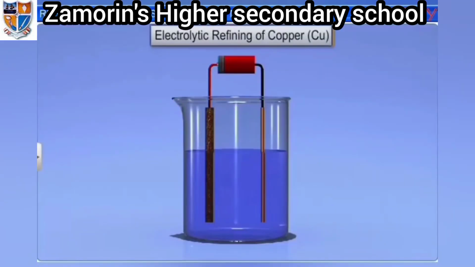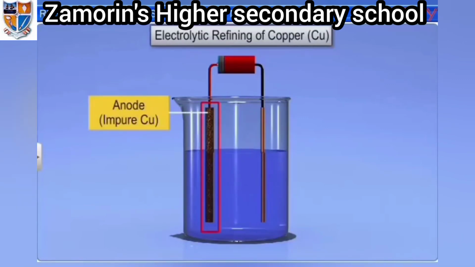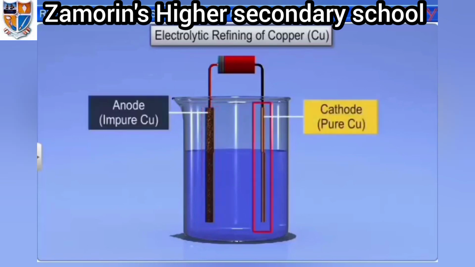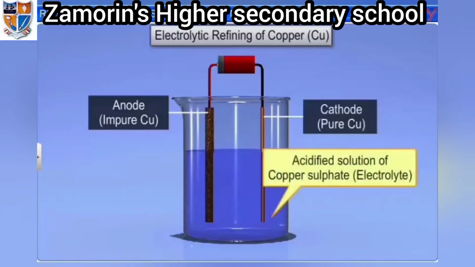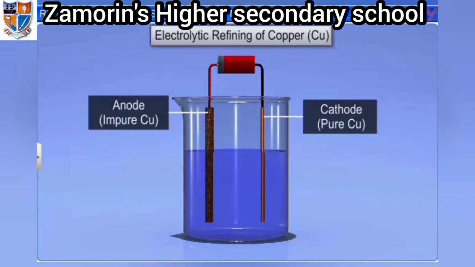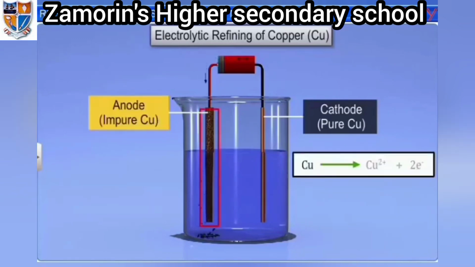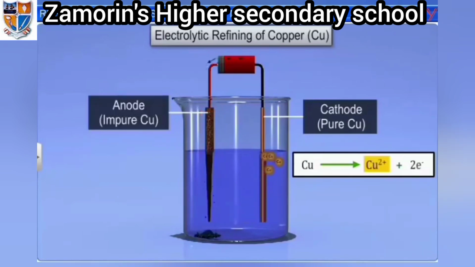Metals like gold, silver and copper are purified by the electrolytic method. In this method, the impure metal acts as the anode, whereas the pure metal acts as the cathode. The two electrodes are dipped in an electrolyte having a common ion. In the example of copper, the electrolyte is copper sulfate. When current is passed through the electrolyte, the pure metal from the anode dissolves in the electrolyte. An equivalent amount of pure metal from the electrolyte gets deposited on the cathode.